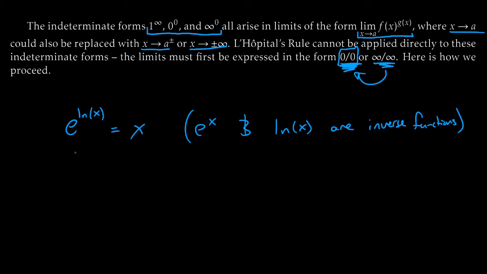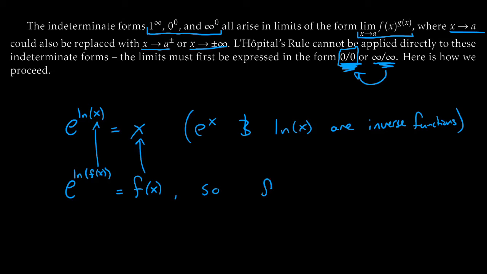Okay, so next up, what we're going to do with this is we're just going to notice that if this is true, then e to the natural log of f of x is the same as f of x. That is, just plug in f of x for x, in either spot where x appeared. It should still be true, right? We're just relabeling x with f of x. All right, good stuff.